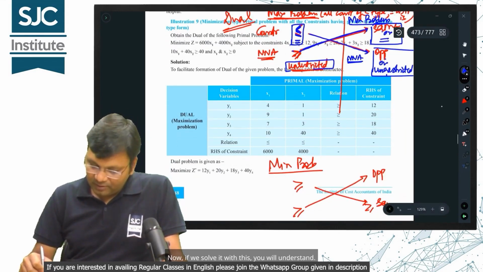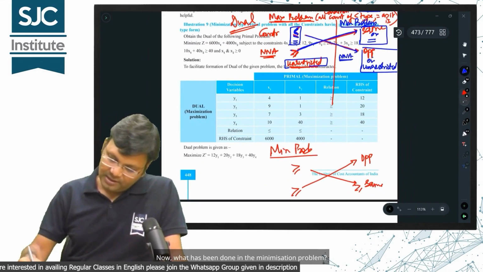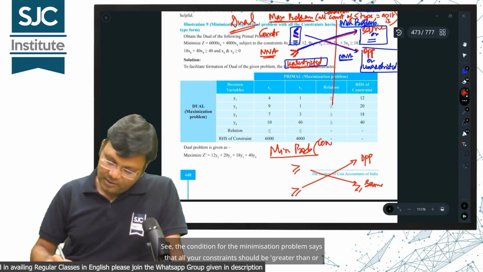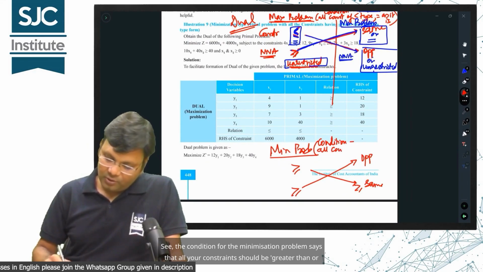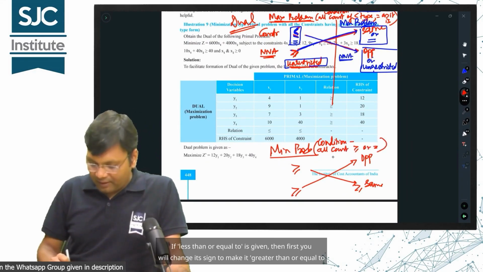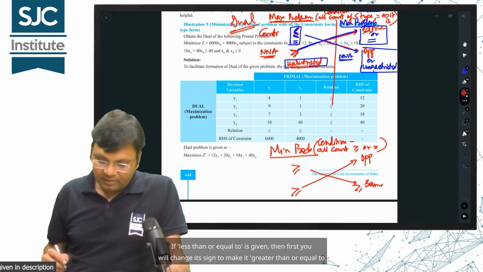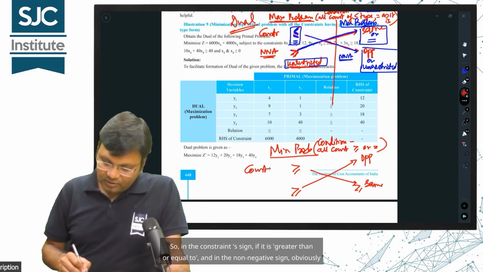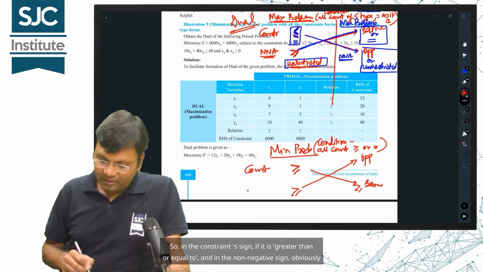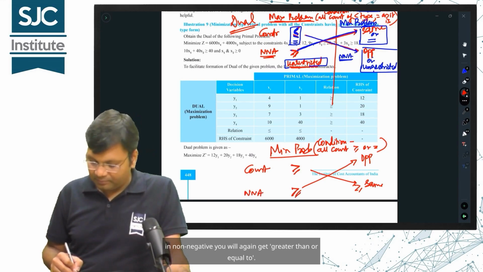Now, if we solve it with this, you will understand. Now, what has been done in the minimization problem? See, the condition for the minimization problem says that all your constraints should be greater than or equal to, or they can be equal to. If less than or equal to is given, then first you will change its sign to make it greater than or equal to. So, in the constraint sign, if it is greater than or equal to, and in the non-negative sign, obviously in non-negative you will again get greater than or equal to.